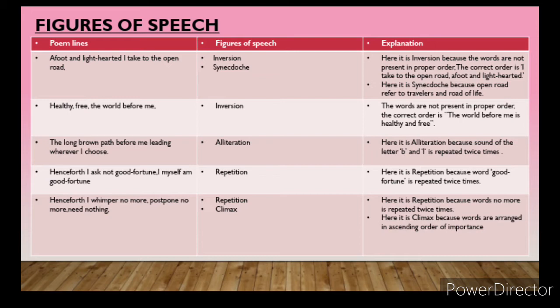First, we will all read the first line. What is the first line? Afoot and light hearted I take to the open road. The explanation we had already done; now we are going to see the figures of speech. In the first line itself, there is inversion. Please write, you can see in the slide it is written there, that is inversion. In inversion, words are not present in proper order.